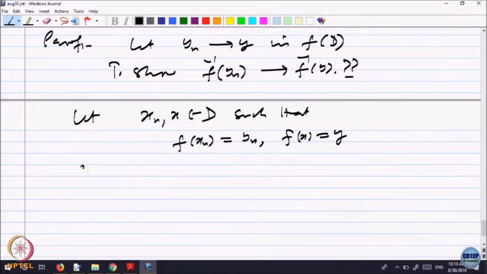Since x n belongs to D, here comes our compactness.